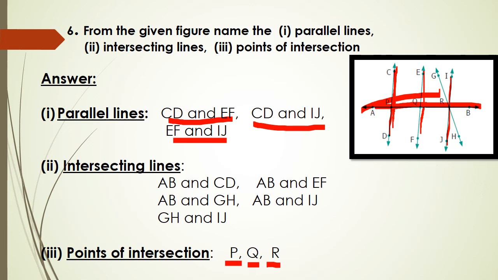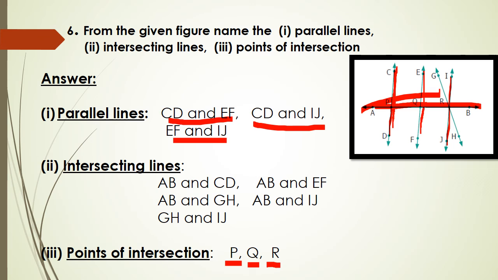Next, what are intersecting lines? Intersecting lines means two lines meet at a point. So AB and CD meet at a point P. So AB and CD are intersecting lines. Similarly, AB and EF are meeting at Q. So AB and EF are intersecting lines. Last one, AB and IJ are also intersecting lines. AB and GH are also intersecting lines.